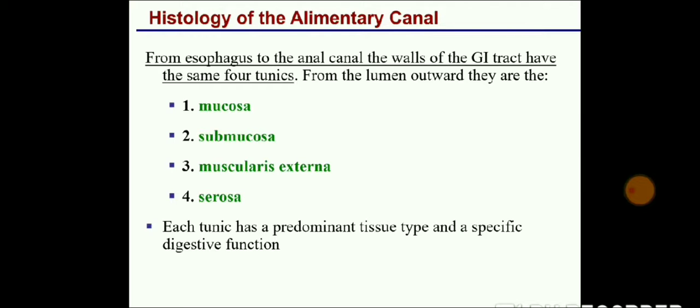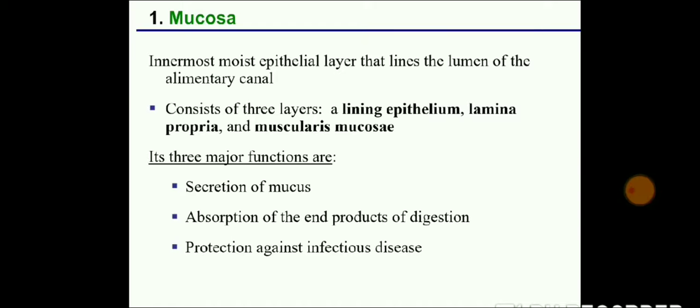So now if we see one by one part, first of all there will be a mucosa, next there will be a submucosa, muscularis externa and serosa. These are the parts which are present inside the GI tract. First of all there will be a mucosa. Mucosa consists of three layers, that is a lining of epithelium, lamina propria and muscularis mucosae. Your full digestive system consists of this layer, that is the mucosa, and in that layer there are these three layers.